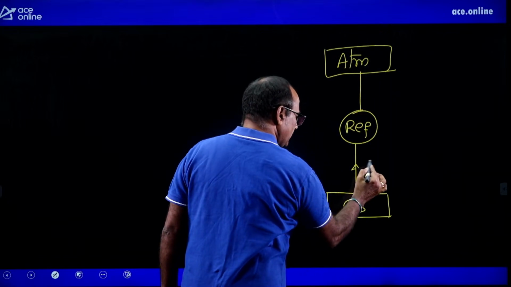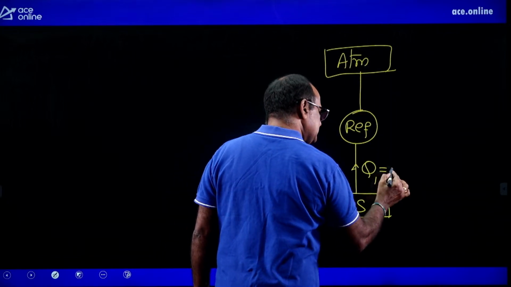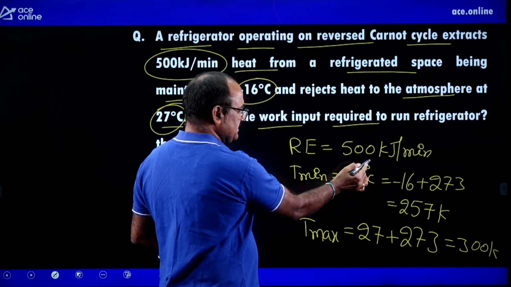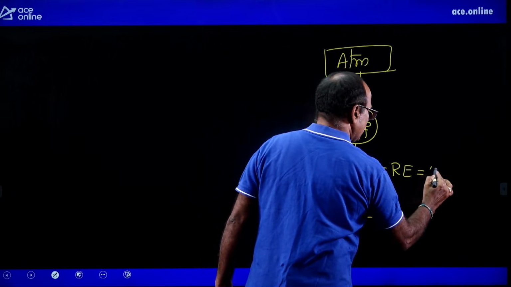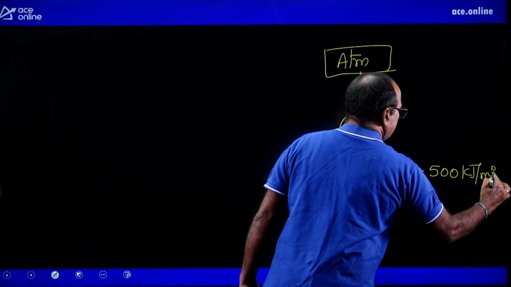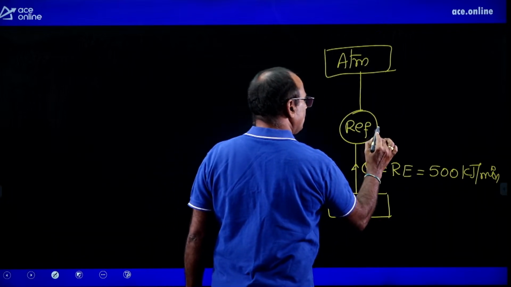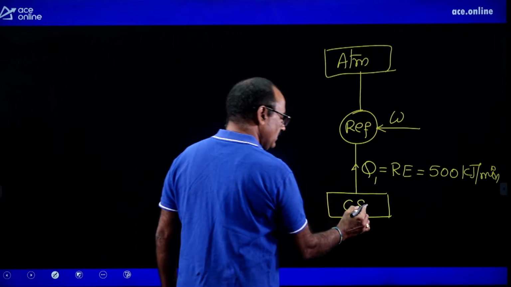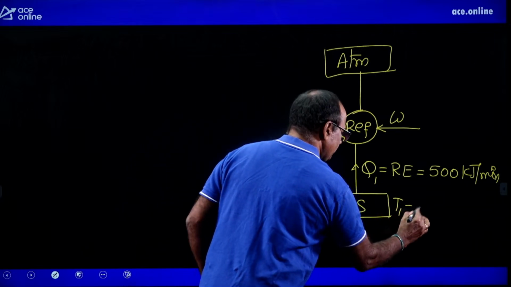The amount of heat absorption Q1 is equal to refrigeration effect. That refrigeration effect is given 500 kilojoules per minute. But refrigerator is coming under work consuming device. By consuming the work, it is extracting the heat from the cold source, maintaining T1 temperature.